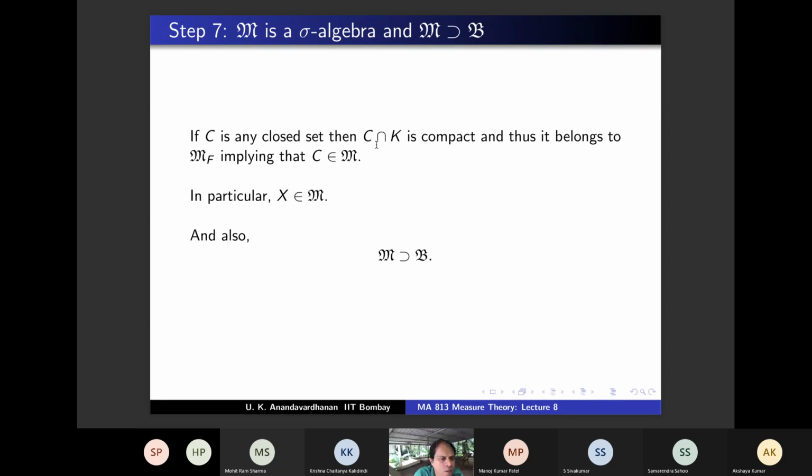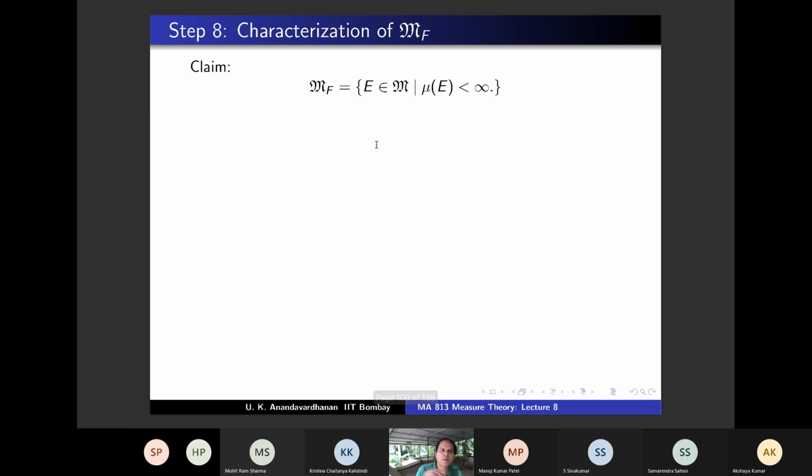Okay. Is that argument clear? You have shown that M is a sigma algebra. You have shown that M contains all the closed sets. Therefore, M contains all the open sets. And B is the smallest sigma algebra containing all the open sets. Therefore, M contains B. Okay. So step 7 is done. And step 8 is, again, connecting M and MF in a very nice fashion. I'm calling it the characterization of MF. So MF is nothing but all those sets in M.